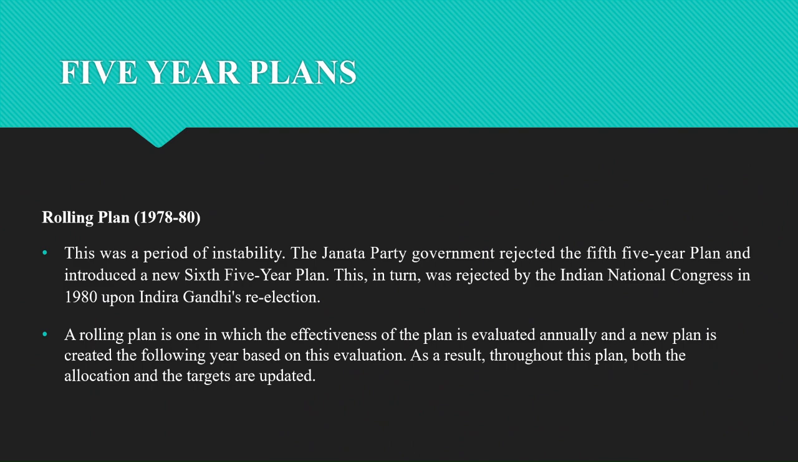In 1980, the Congress rejected the rolling plan and a new sixth five-year plan was introduced. There are three plans under the rolling plan. The first one is for the budget of the present year. The second plan was for a fixed number of years, that is 3, 4 or 5. Third one is perspective plans for long terms, that is 10, 15 or 20 years.